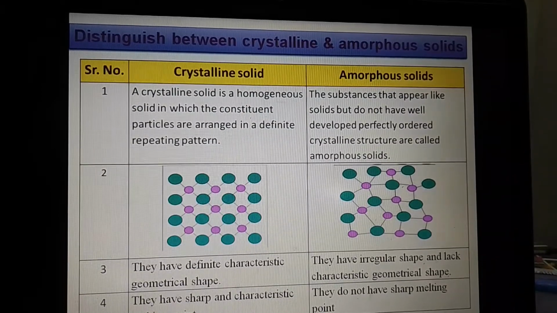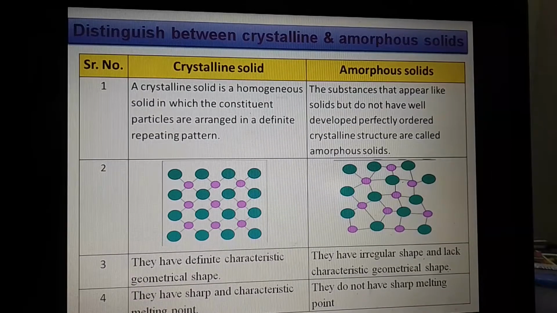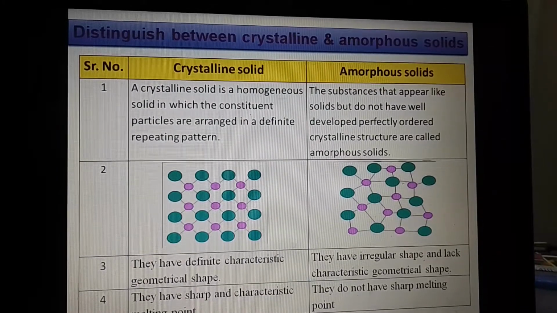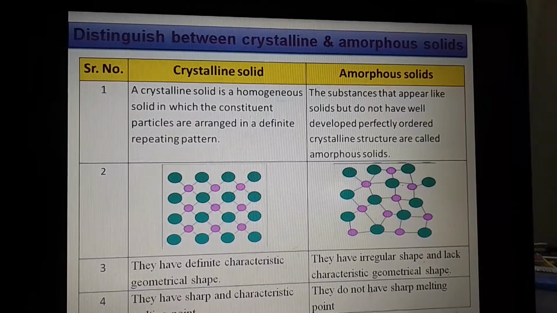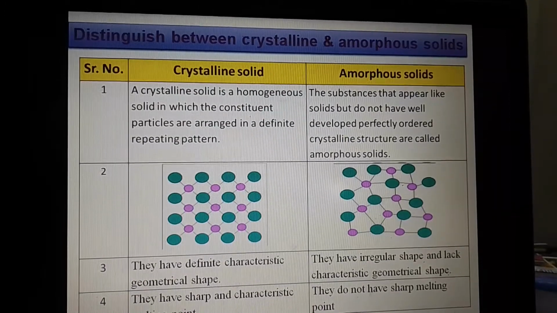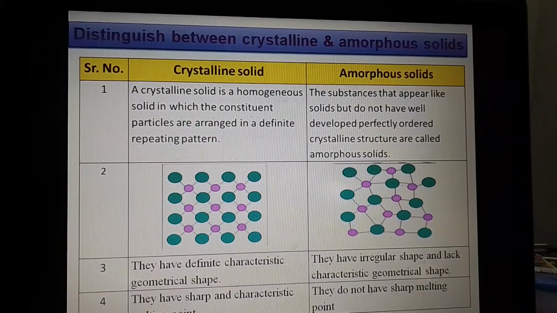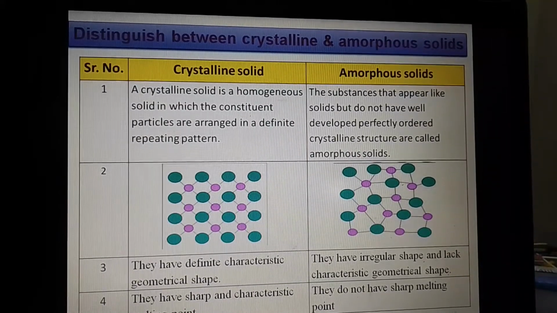In that case, all the molecules or all the particles are arranged in a systematic manner. In case of amorphous solids, the substance is not well developed, perfectly ordered as shown in the figure. Now, in case of amorphous solids, the molecules are not in a well-ordered manner or they are disturbed. Because of that, the crystal also gets different properties. Now, next point, they have a definite characteristic shape.